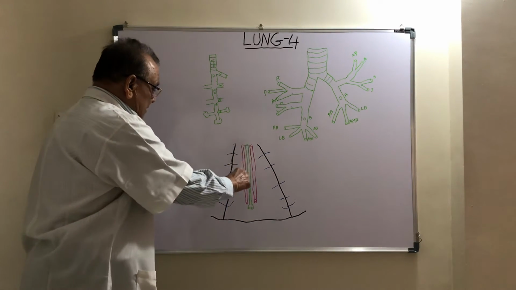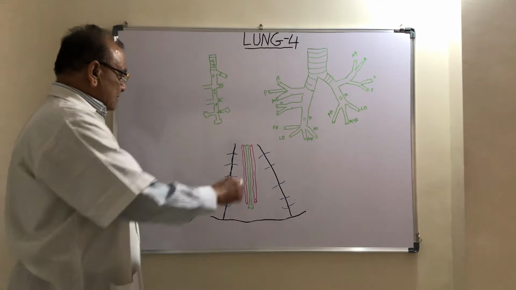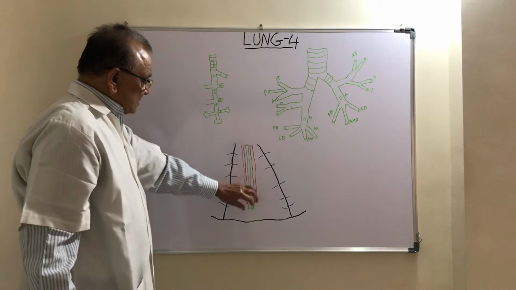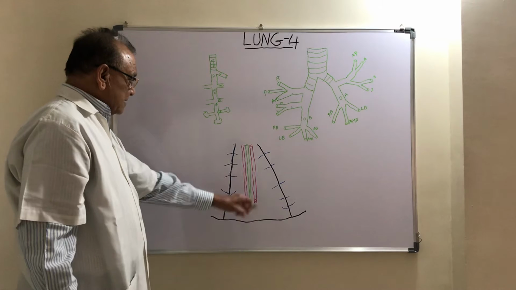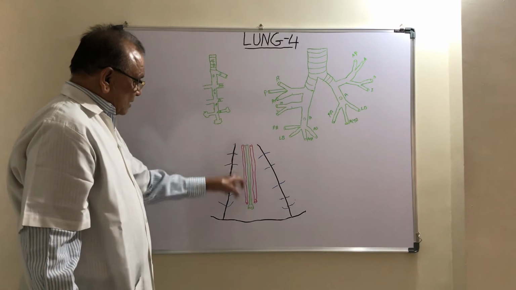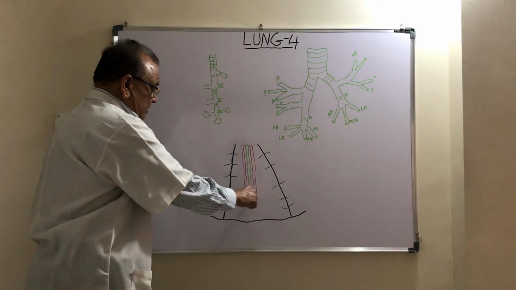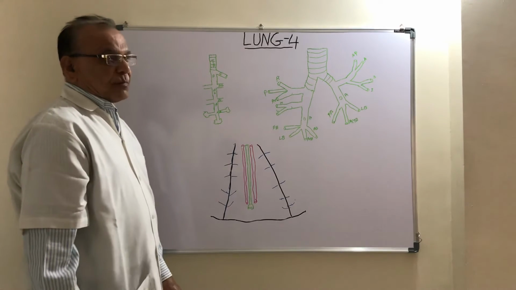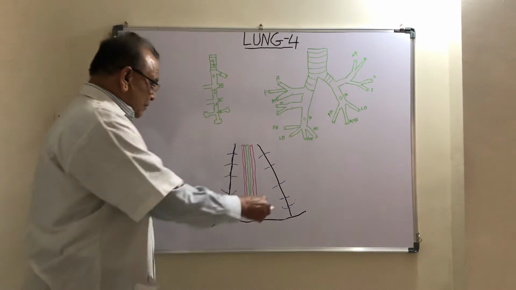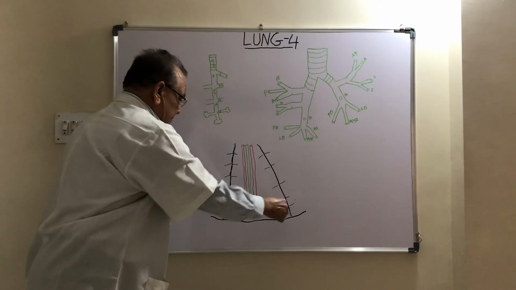Along with the segmental bronchus, on one side there is a branch of the bronchial artery, and on the other side there is a branch of the pulmonary artery. Now the tributaries of the pulmonary vein do not follow the segmental bronchus, but run through the intersegmental septum.